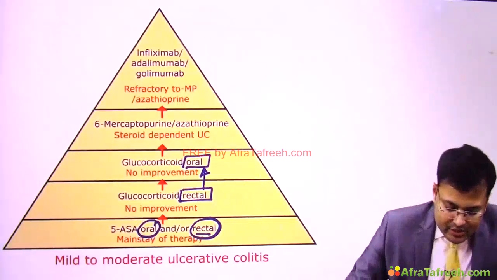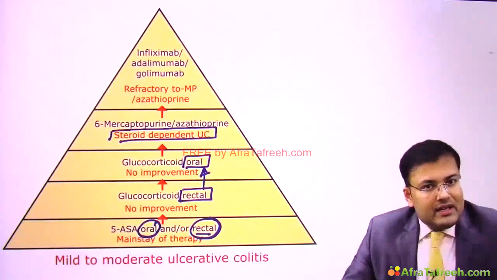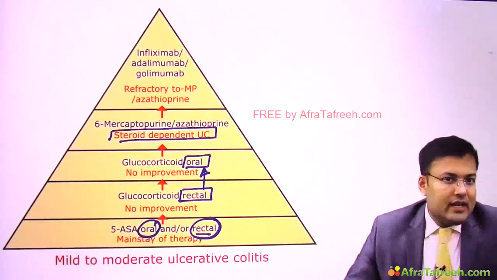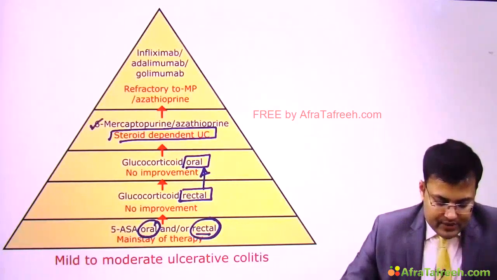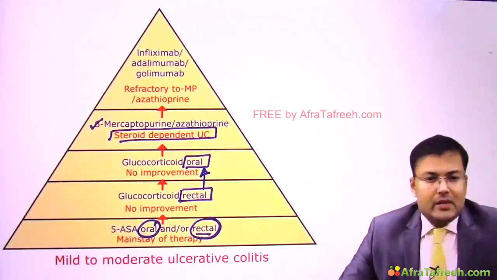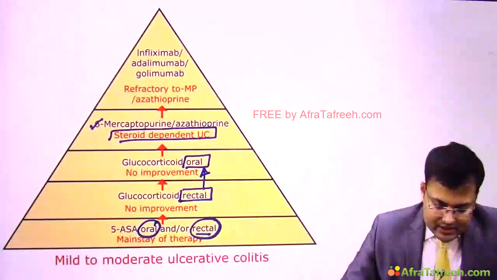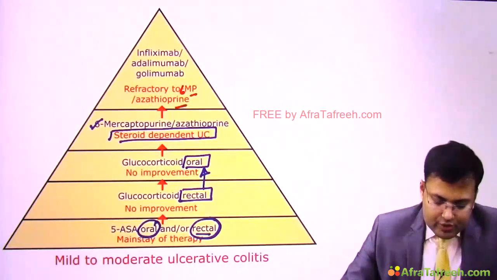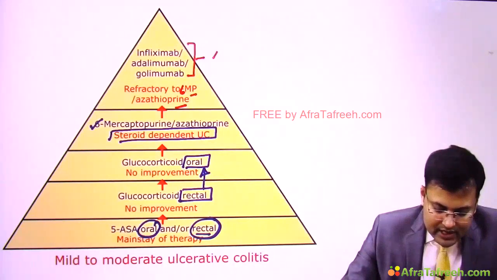If the patient is steroid dependent, we discussed that for steroid dependent ulcerative colitis, what are the agents we can give? 6-mercaptopurine or azathioprine. Now imagine a situation that the patient is refractory to 6-mercaptopurine or azathioprine. So in these patients we have to start what? Anti-TNF agents.